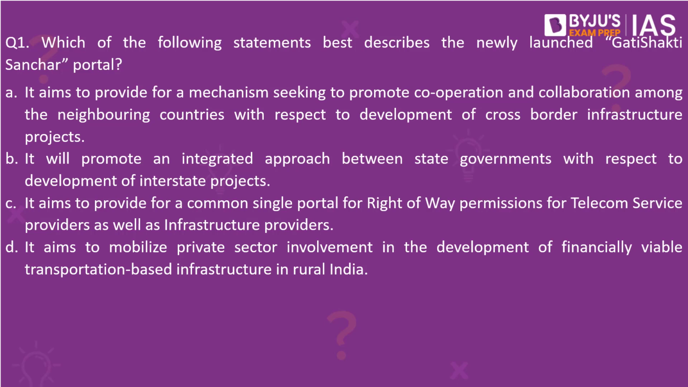Option B reads, it will promote an integrated approach between the state governments with respect to development of interstate projects. Option C, it aims to provide for a common single portal for right-of-way permissions for telecom service providers as well as infrastructure providers. And option D reads, it aims to mobilize private sector involvement in the development of financially viable transportation-based infrastructure in rural India.